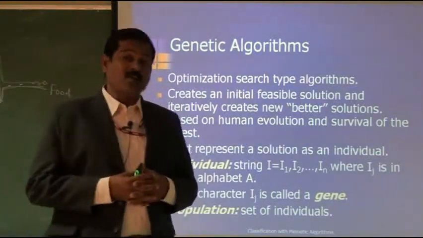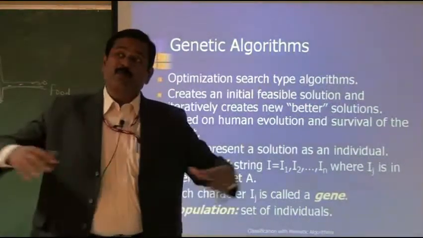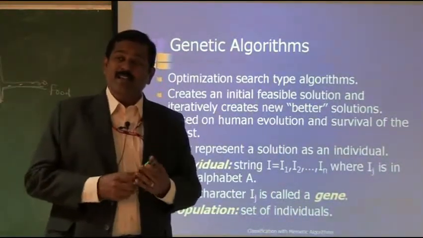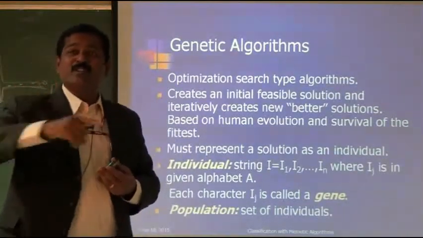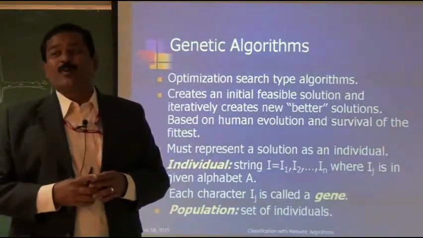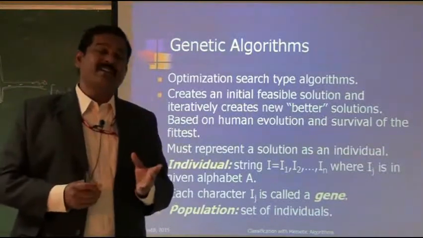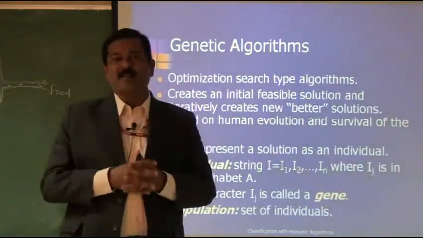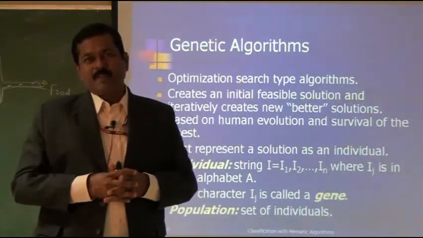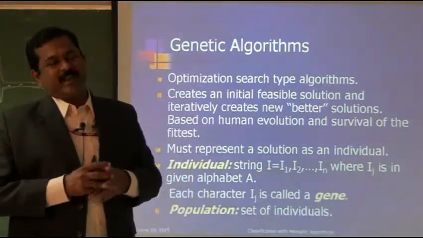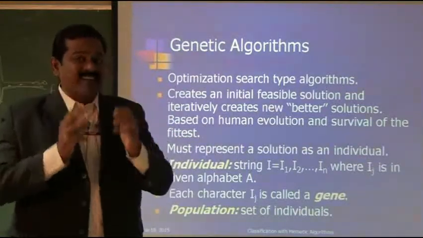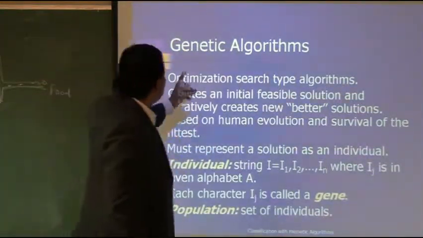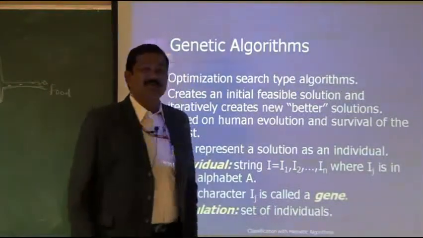In the same way, for all the engineering problems which can be solved by a computer, is there a single program which can solve all the problems? No, not possible. So what is the idea? We have to create a generic algorithm, and through this generic algorithm we try to find solutions. So that is what are called genetic algorithms.